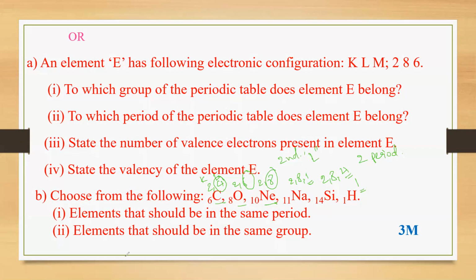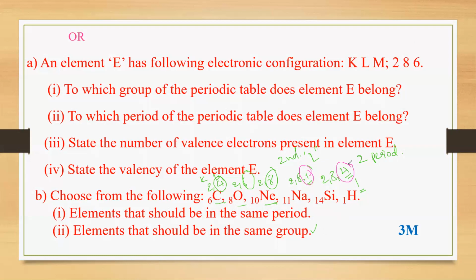Okay, next go to the second one. Elements that should be in the same group. How will we take the group? We can take it according to the valence electrons, no? Here, what is the valence of sodium? Valence of sodium is 1, isn't it? Easily you can see here, it is 1. And here, valence is 4.